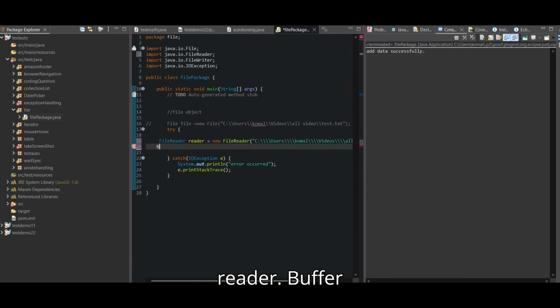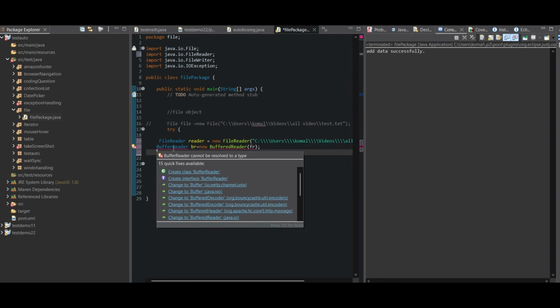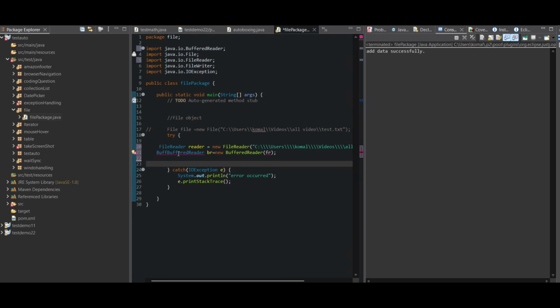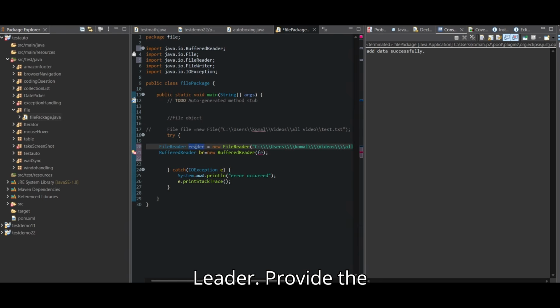Then we are creating the buffer reader: buffer reader equal to new buffer reader. We provide the file reader here.